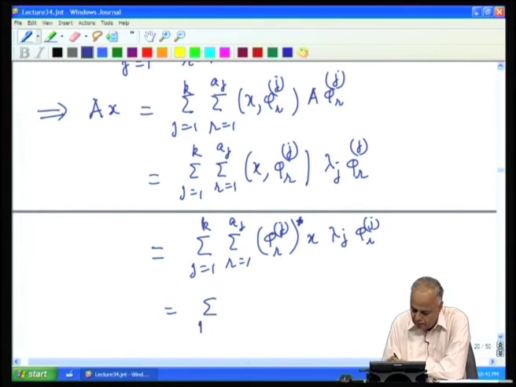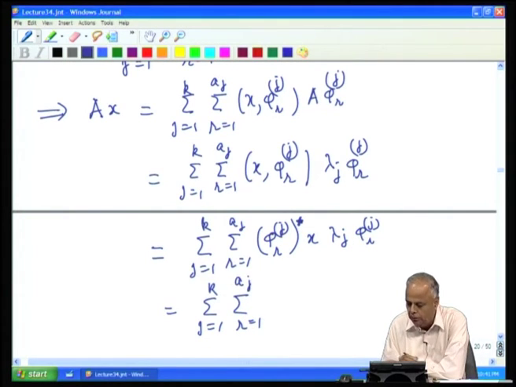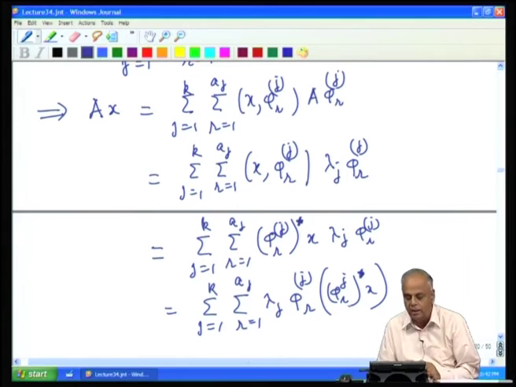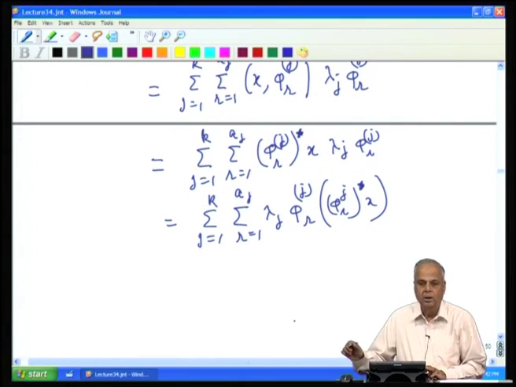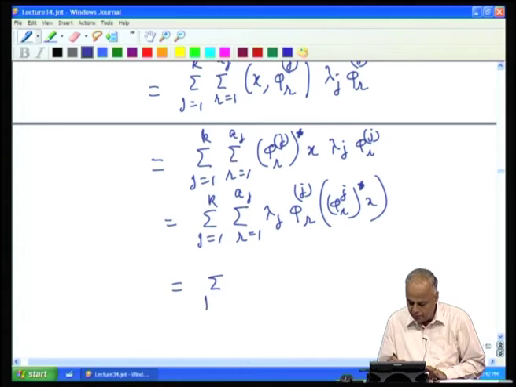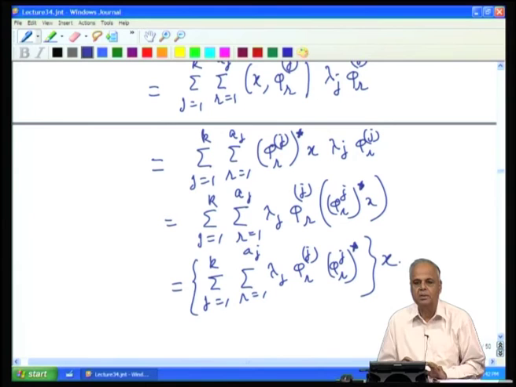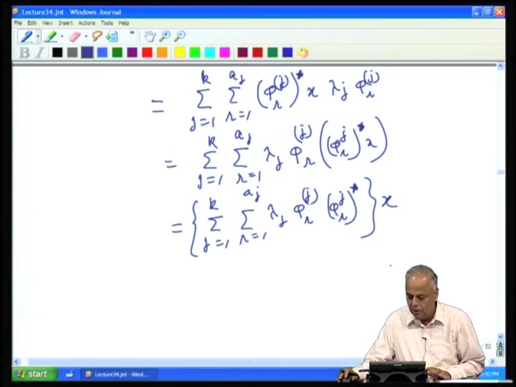We can rewrite this as summation j equal to 1 to k, summation r equal to 1 to a_j, λ_j φ_r^j φ_r^j star x. The φ_r^j star x is a number. So, this is a complete product and we can rewrite as λ_j φ_r^j star, this whole thing multiplying x, because matrix multiplication is distributive.